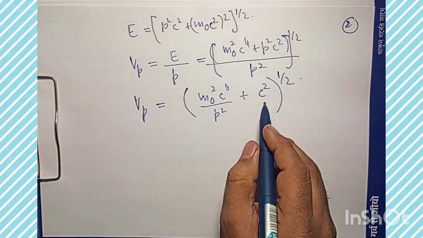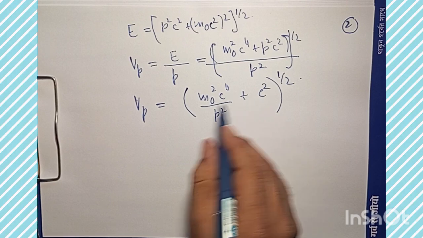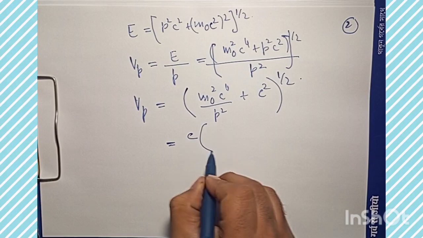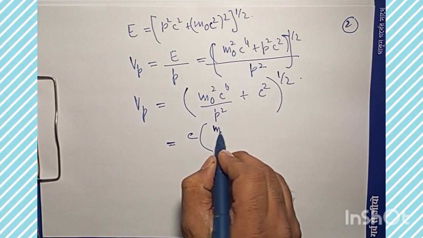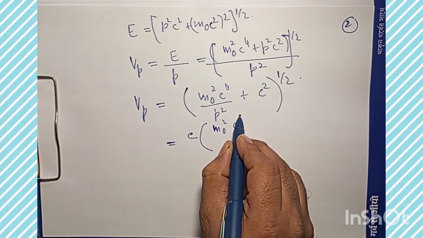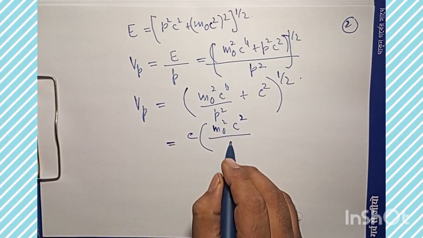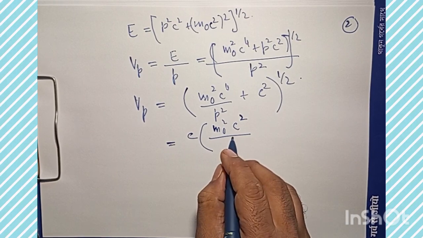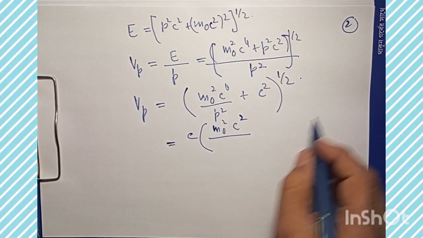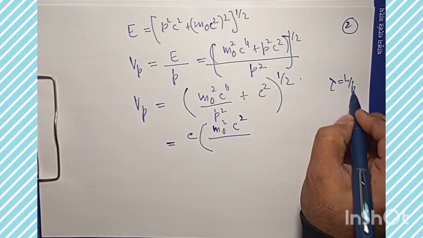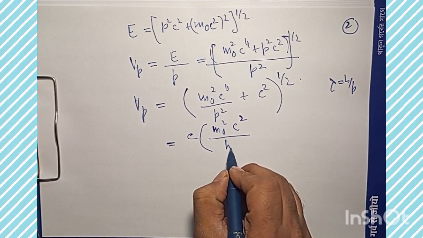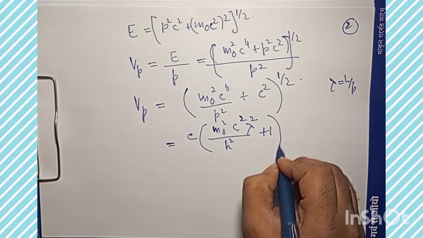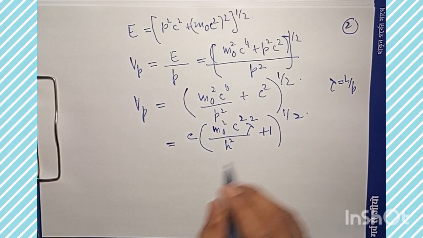I can take c square out, and that will come out of the root as c, and inside I will have m naught square c square by p square. Now p can be used from the de Broglie equation: lambda is h by p, so p will be h by lambda. So this is m naught square c square lambda square by h square, plus 1, raised to the power 1 by 2.